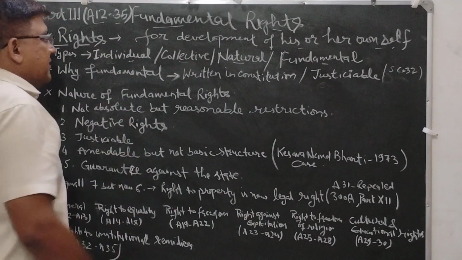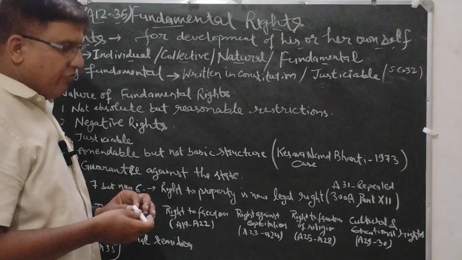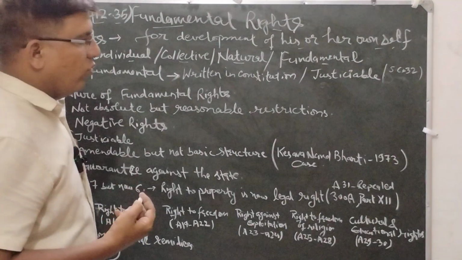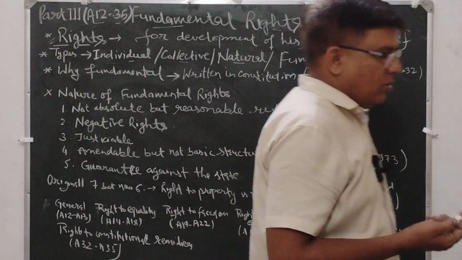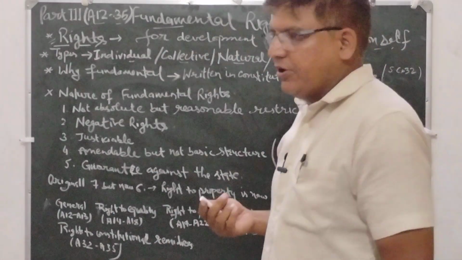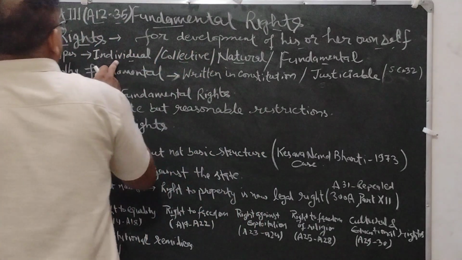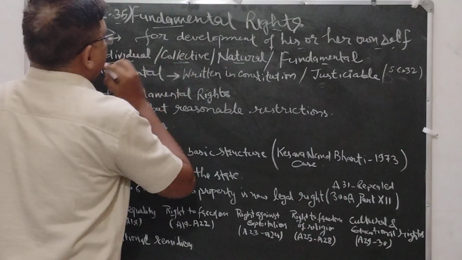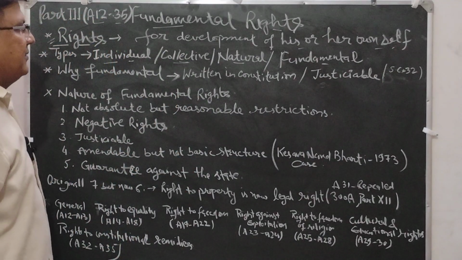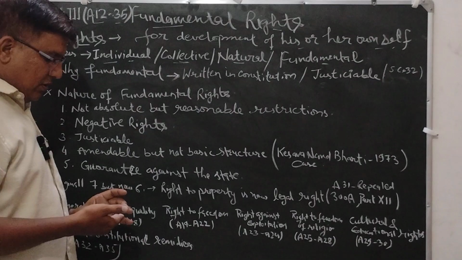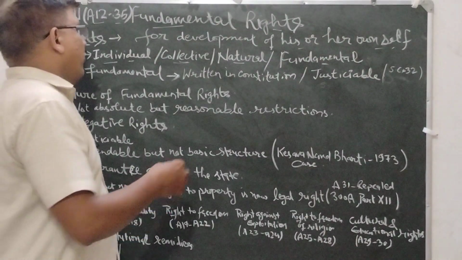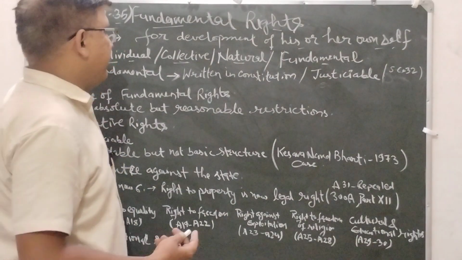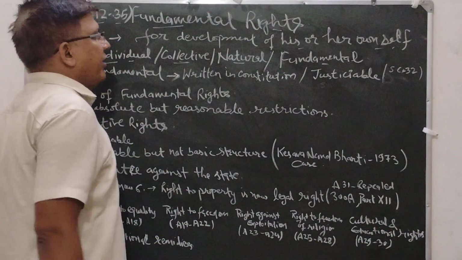Individual rights are those rights which are given to an individual person, like the right to education, which is an individual right of one person. Second is the collective right. Collective rights are those rights which are given to a group or a society. For example, the right to worship is a collective right.